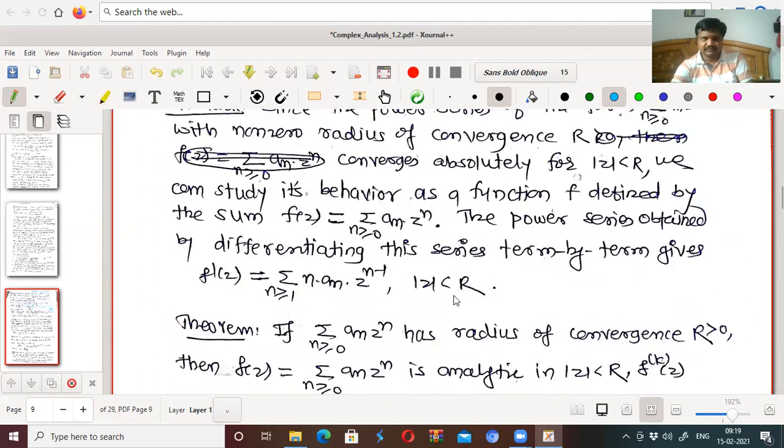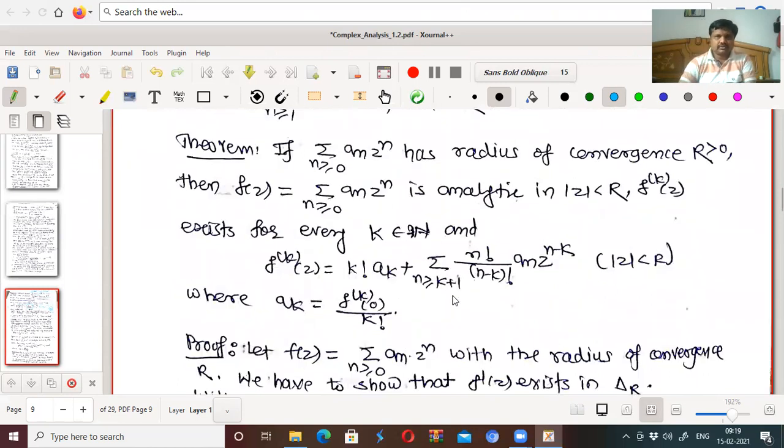Okay, that is the case there. And this is just: if a power series has radius of convergence r greater than 0, then f of z equal to summation a_n z raised to n is analytic in mod z less than r. Now we have a relation between convergence in r and analyticity in r. So we can use the radius of convergence to see whether the series is analytic or not.